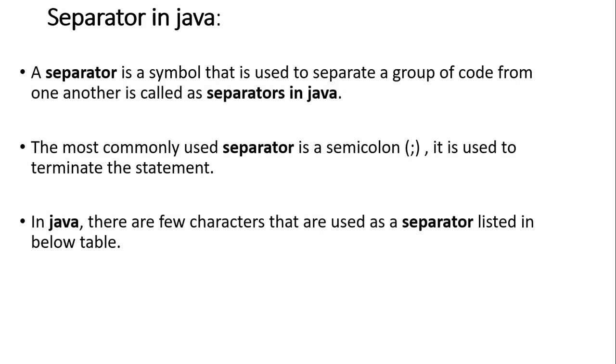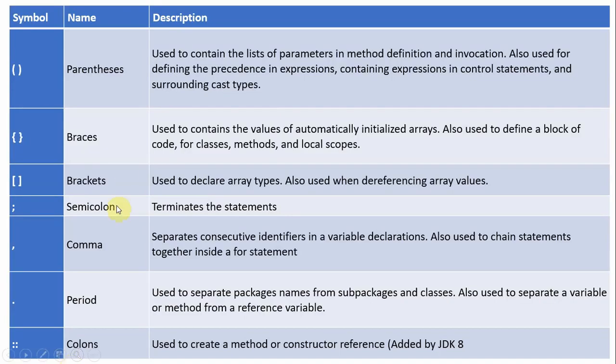In every programming language, maybe you already know C, and now you are trying to understand Java, Python and others, the semicolon is used to terminate the statement. Along with the semicolon we have some other separators also: parentheses, braces, brackets, semicolon, comma, period, colon.